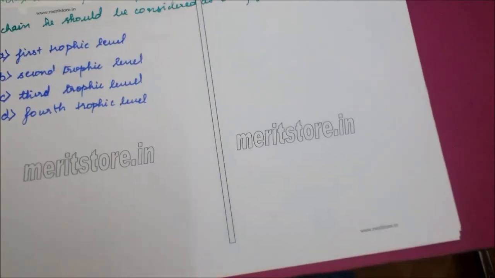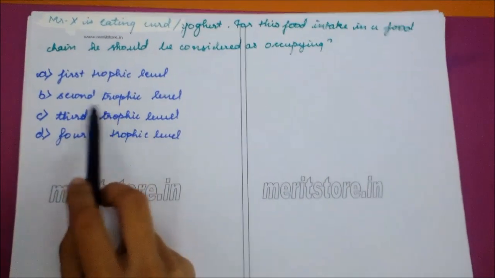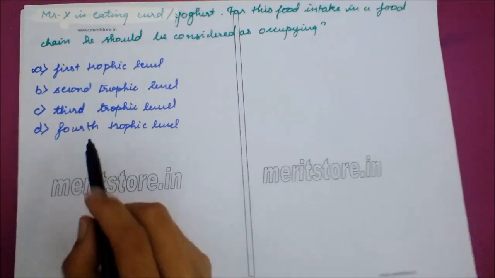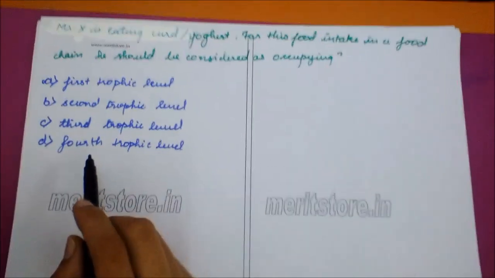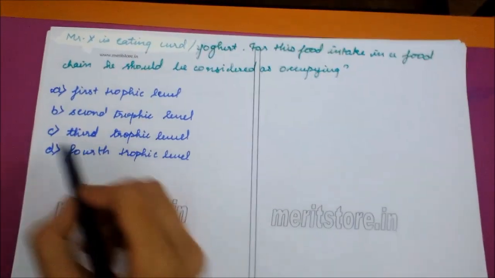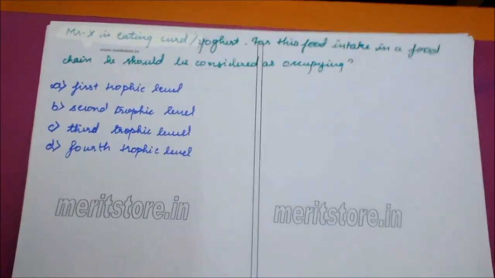Mr. X is eating curd, yogurt. For this food intake in a food chain, he should be considered as occupying: first trophic level, second trophic level, third trophic level, fourth trophic level. Mr. X eating curd yogurt should be considered as occupying the third trophic level.